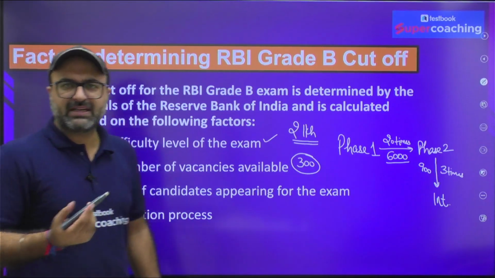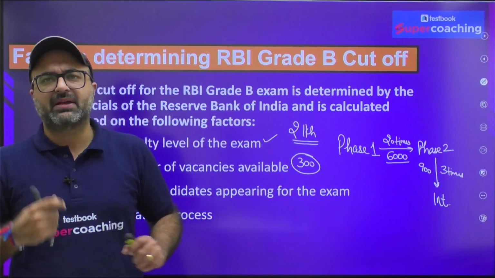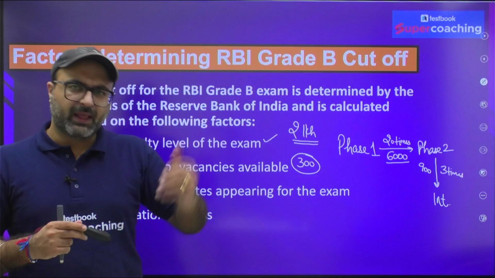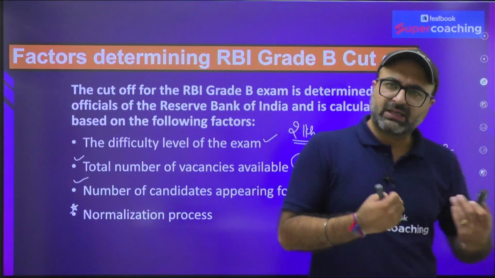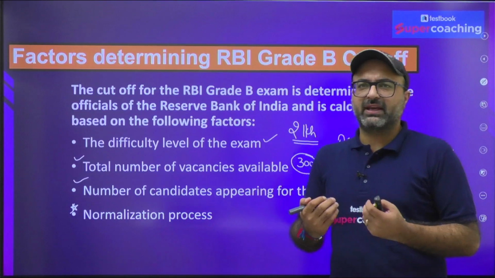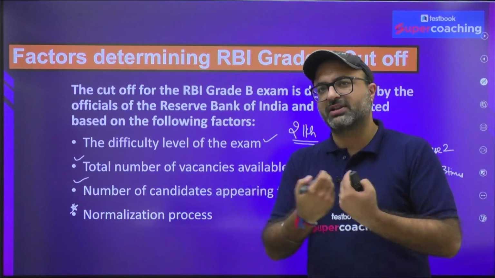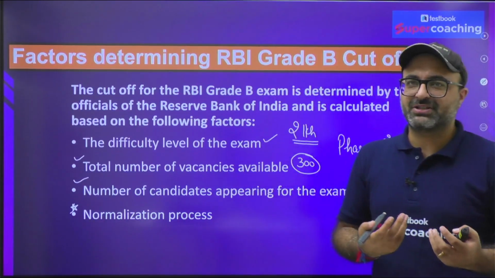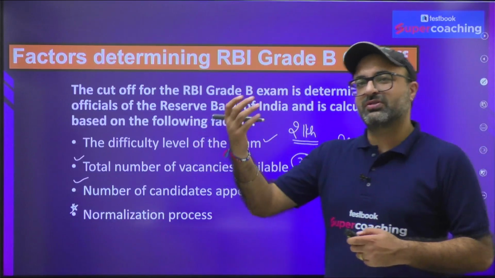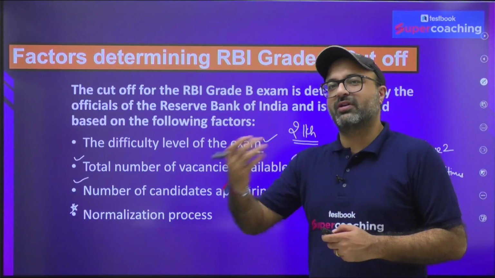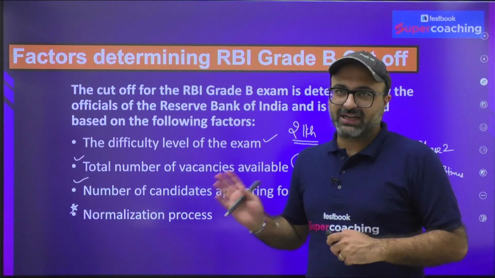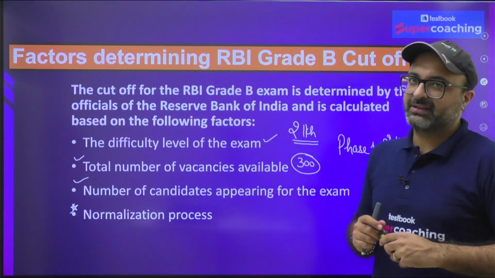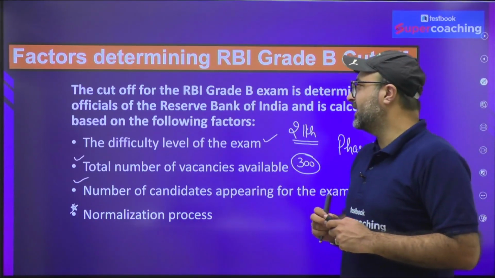What is normalization? Let's suppose the examination is conducted in 2 shifts, and shift 1 was difficult in comparison to shift 2. So in order to bring all the students to the same scale, normalization needs to be done for all those students who have appeared for the difficult examination in their respective shift. So that is again a factor which impacts the cutoff. Now let's check out the RBI Grade B cutoff.